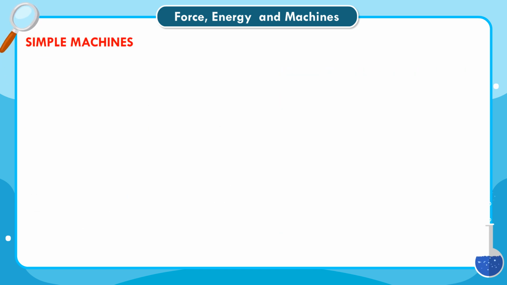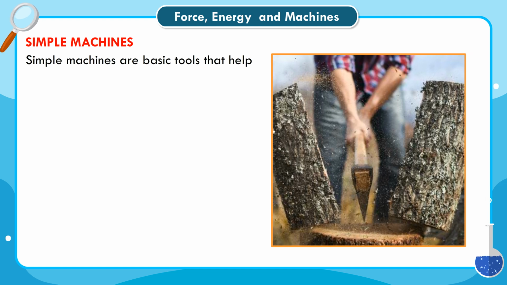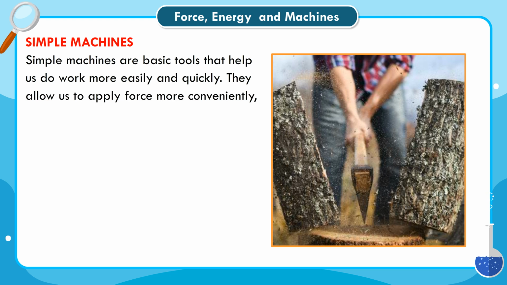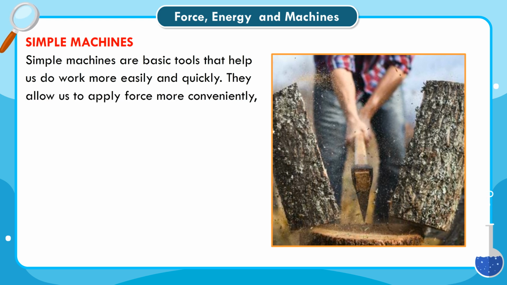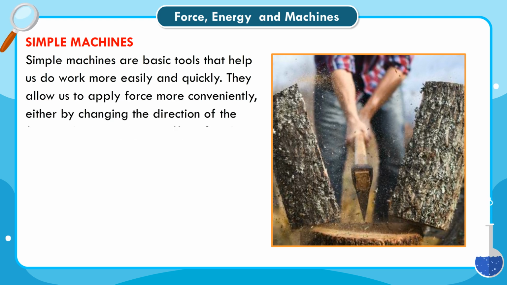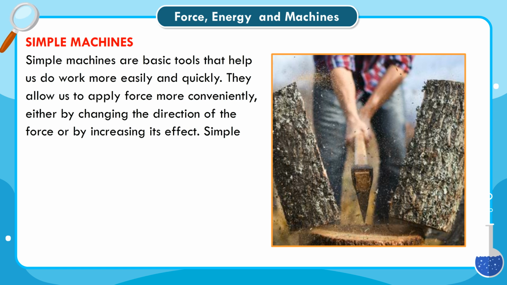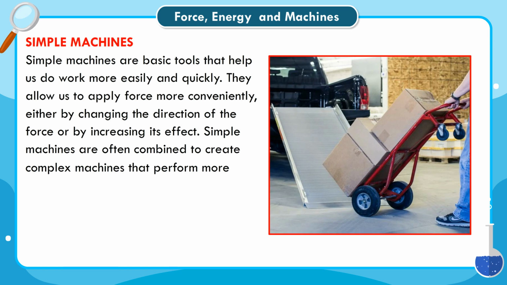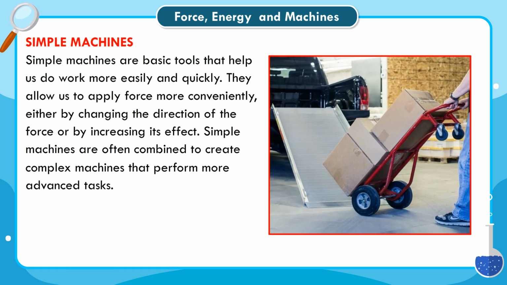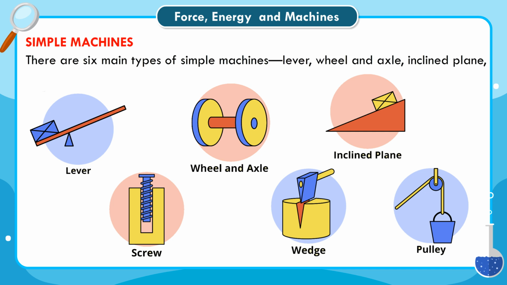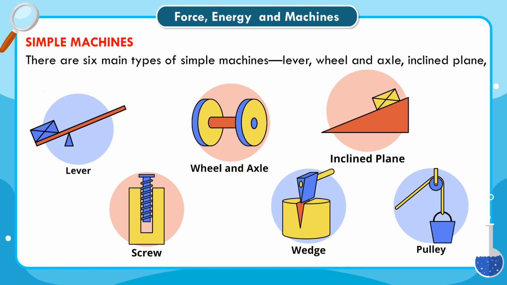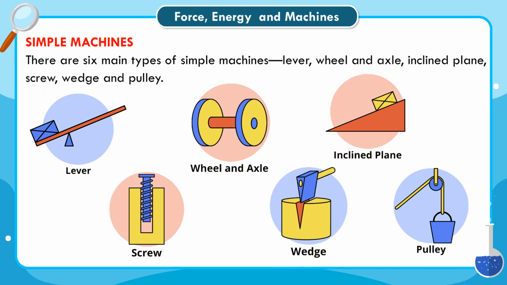Simple machines. Simple machines are basic tools that help us do work more easily and quickly. They allow us to apply force more conveniently, either by changing the direction of the force or by increasing its effect. Simple machines are often combined to create complex machines that perform more advanced tasks. There are 6 main types of simple machines: lever, wheel and axle, inclined plane, screw, wedge and pulley.